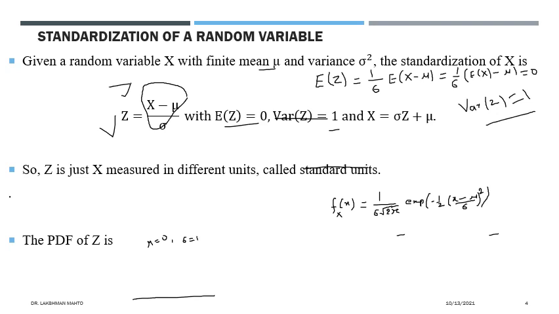And the associated CDF, how do we get the CDF? The CDF is the probability up to x. Since it is a continuous random variable, we get it by integrating this PDF up to x. The 1 by square root of 2 pi is a constant, so it will come out of the integral.